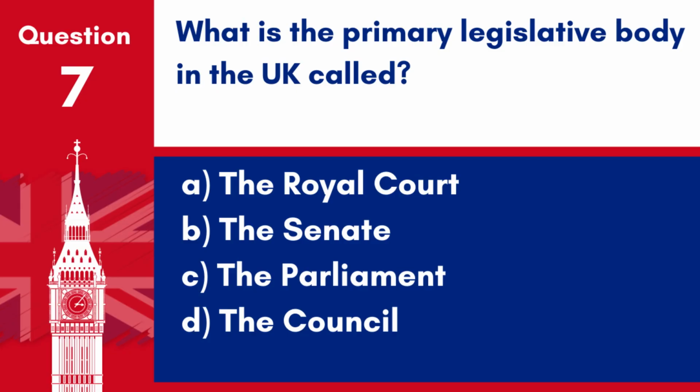Question 7. What is the primary legislative body in the UK called? A. The Royal Court. B. The Senate. C. The Parliament. D. The Council. Answer: C. The Parliament. The Parliament is the supreme legislative body in the UK, consisting of two houses, the House of Commons and the House of Lords.